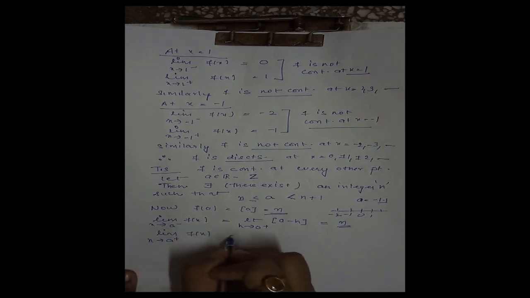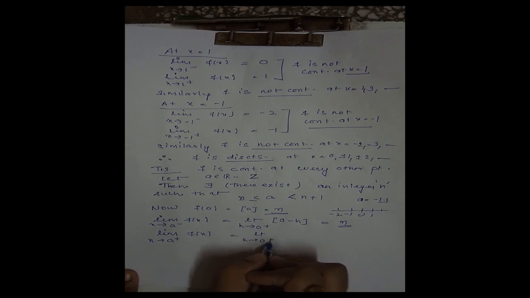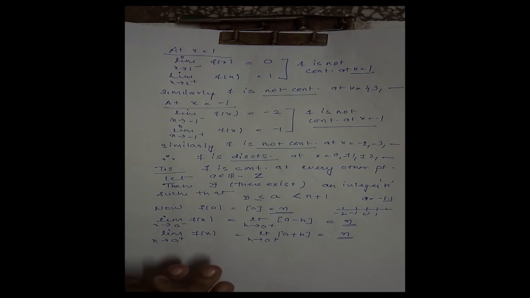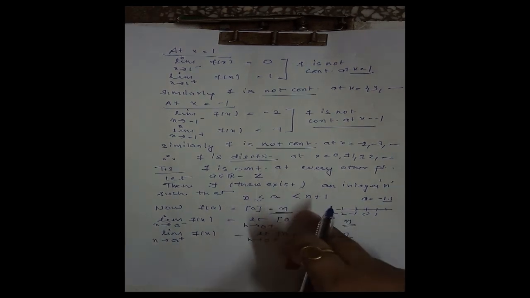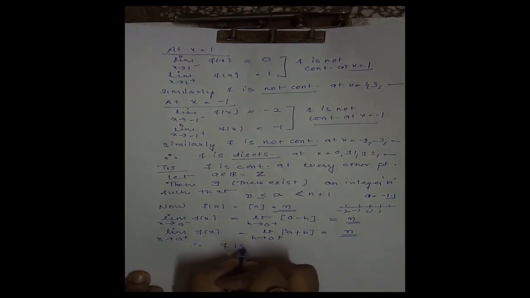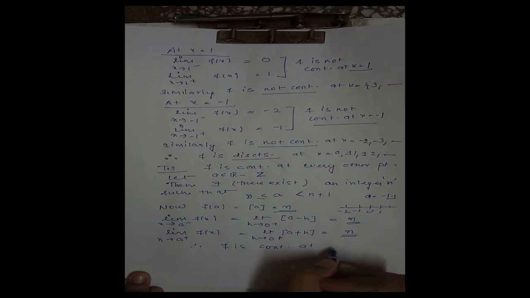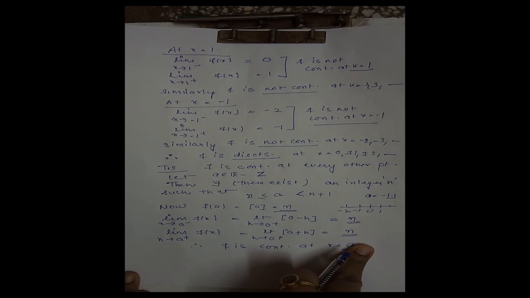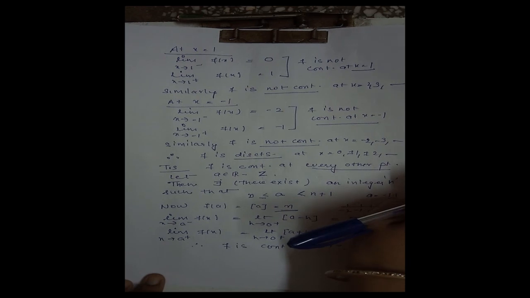Similarly, when we take the right hand limit, we are adding a very small positive number to a, and then this number will also lie between the two integers n and n plus 1, so on taking the limit we get the answer n. That means all these three are equal, and therefore f is continuous at x equal to a. Since a is an arbitrary point, f is continuous at every point other than integers.